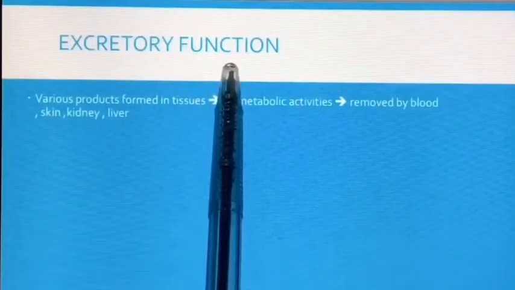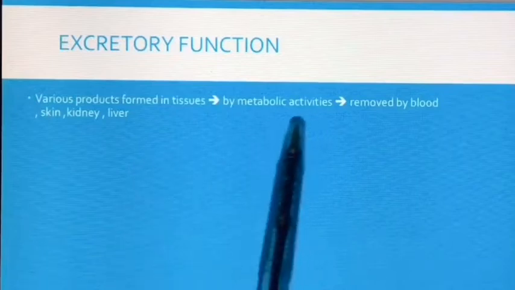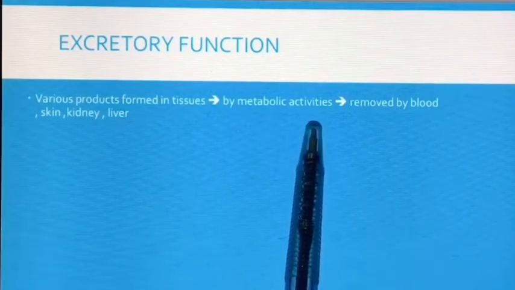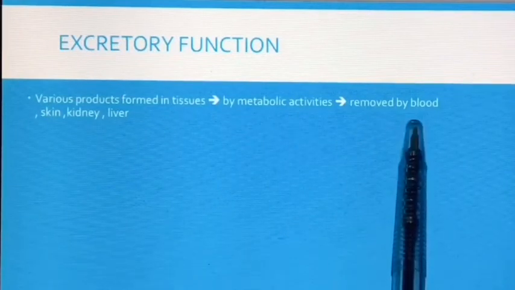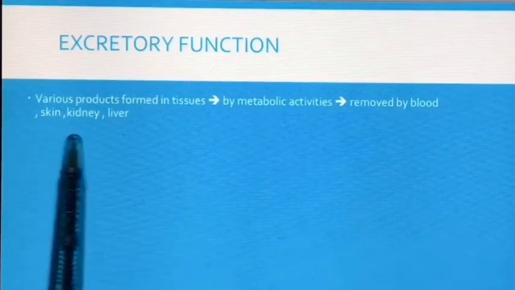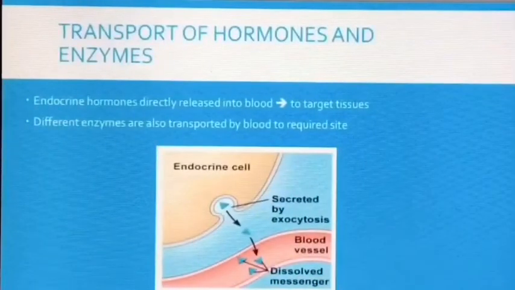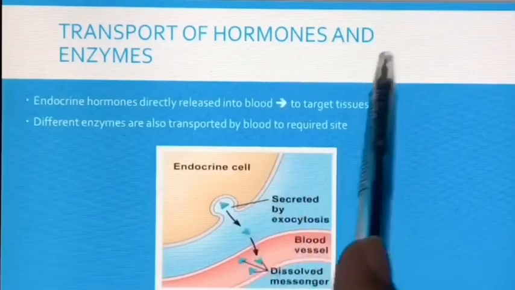Excretory function of blood. Waste products formed in the tissues during various metabolic activities are removed by the blood and carried to the excretory organs like kidney, skin and liver for excretion. The fourth function of blood is transport of hormones and enzymes.